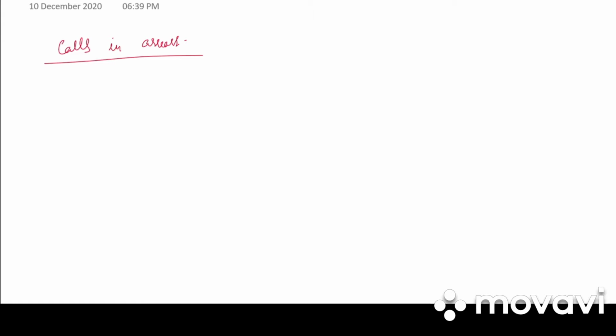Next line. There are two methods to deal with calls in arrears. First one, without opening calls in arrears account.